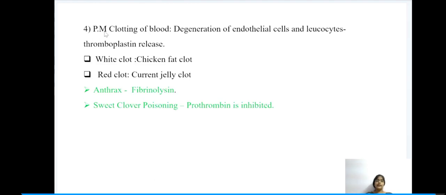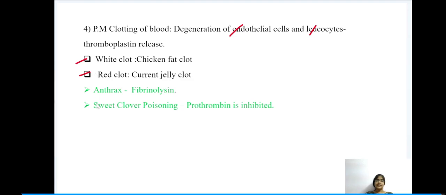Next we have PM clotting of blood. Due to degeneration of the endothelial cells and leukocytes after death, there is release of thromboplastin, and as a result the blood gets clotted. Here we have white clot and red clot. The white clot is also known as chicken fat clot and the red clot is known as currant jelly clot, which is again very important for the bits.